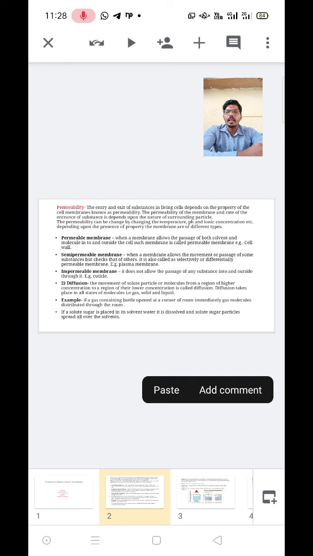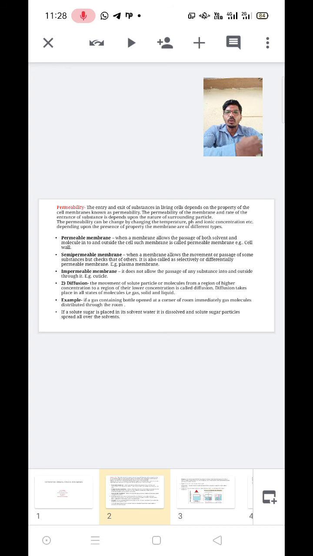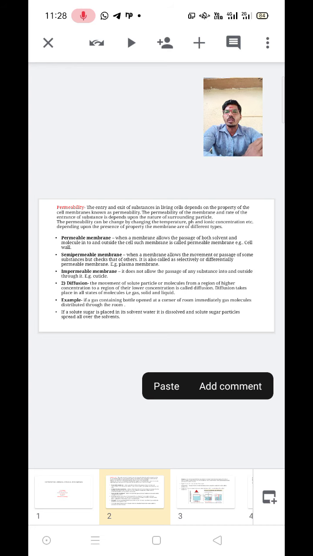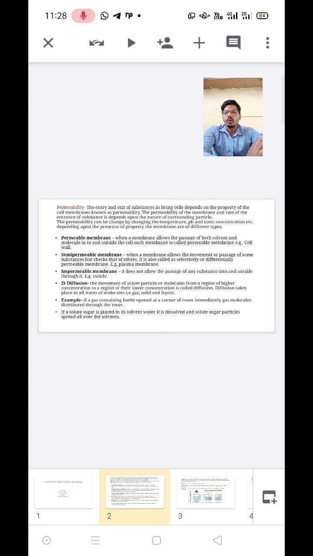Again, I am repeating the definition of diffusion. Diffusion means the movement of solute particles or molecules from a region of higher concentration to a region of lower concentration. It is called diffusion. Diffusion takes place in all the states of molecules, that is, three states: gaseous, solid and liquid. For example, if a gas-containing bottle is opened at a corner of a room, immediately gas molecules spread over the room.